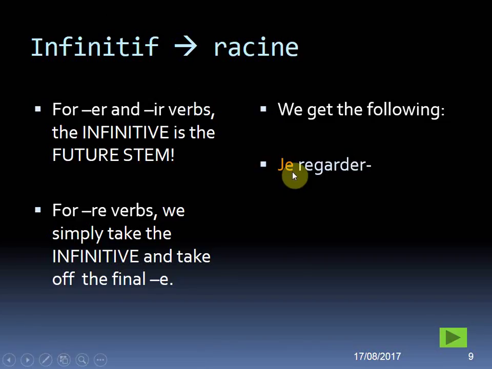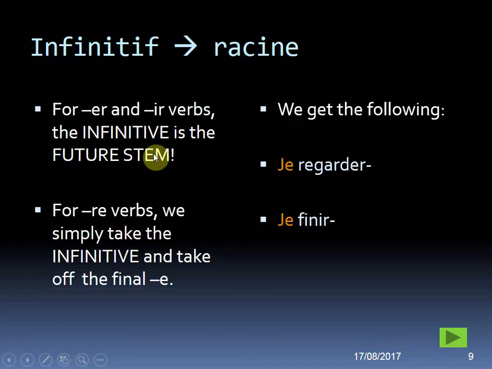If I wanted to use je and the verb regarder, and I wanted to say I will watch, for example, it would be je regarde. So that is our stem. We do not change it because it's an ER verb. The infinitive is the stem.